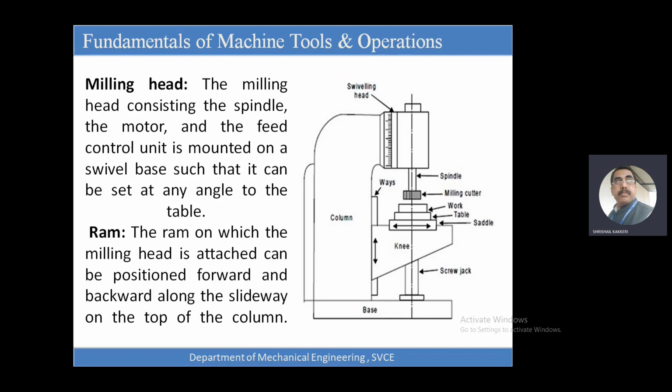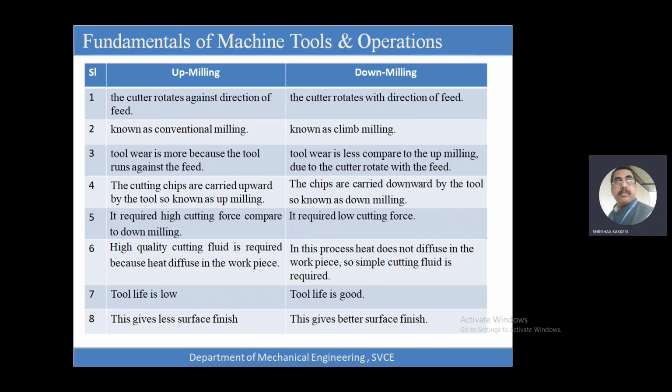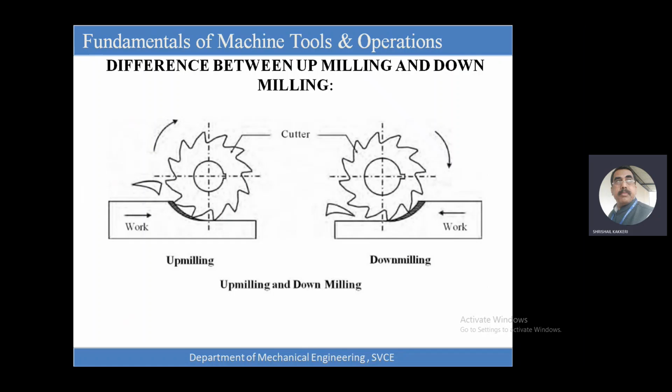Okay, just try to look into this. Now, here I have given it, but it is not required. In the milling machine, up milling and down milling is not required. What are the operations we can do on the milling machine? We'll try to look into them. We can finish the surface. We can finish the given slab to the required dimensions. It is not a circular form. It will be end milling.